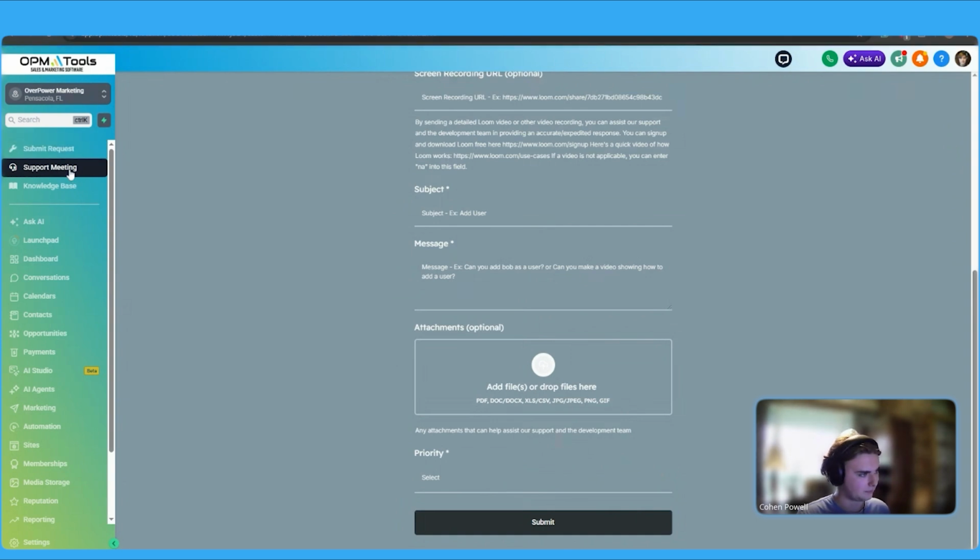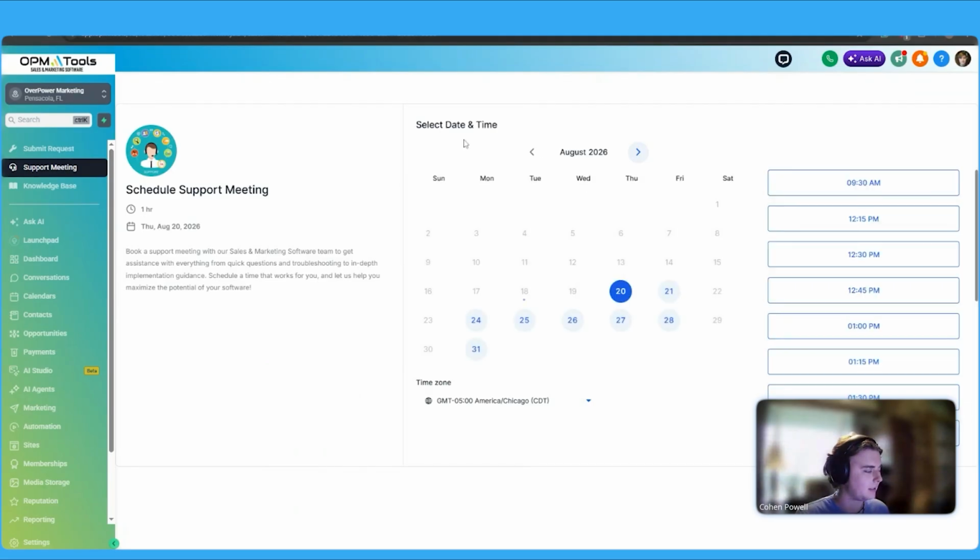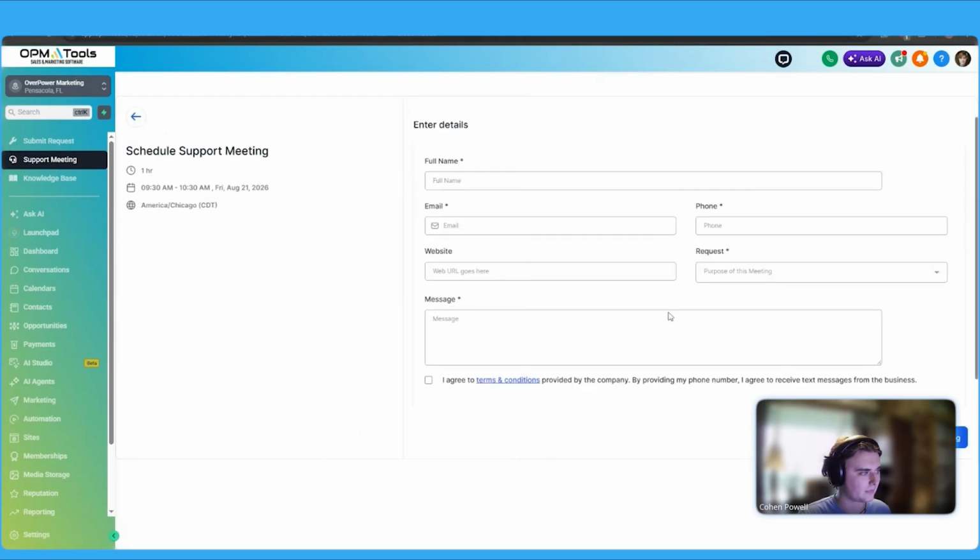Next up is the support meeting. In the support meeting tab, you'll see the schedule support meeting calendar. So just pick a date and time. Fill out your first name or full name, email, phone, website, if you so choose, request, and the message. This will basically describe what the meeting is going to be going over. Click the checkbox and then schedule a meeting. And once you do that, this will show up onto our calendars for our support team. And then someone on our support team will be able to have that meeting with you and help you resolve or add anything new to your sub account.